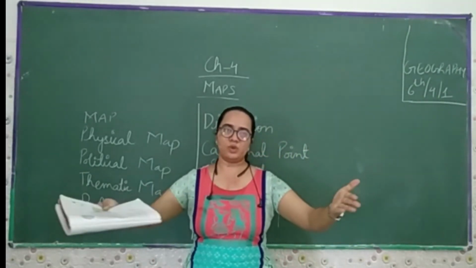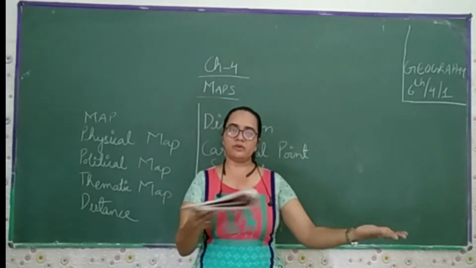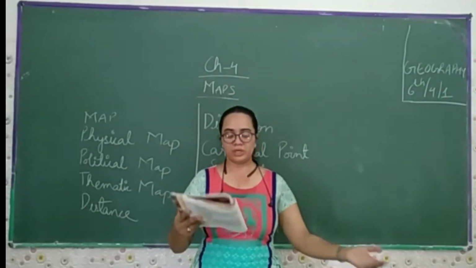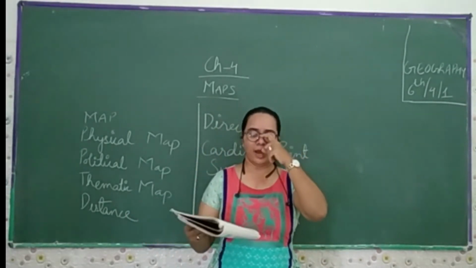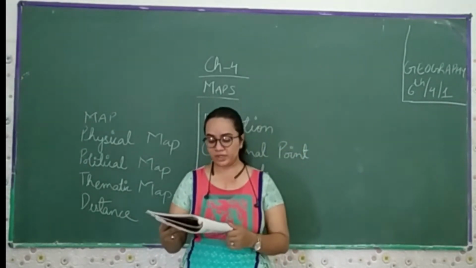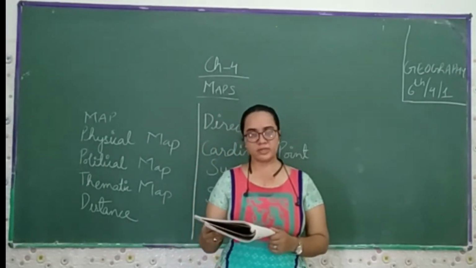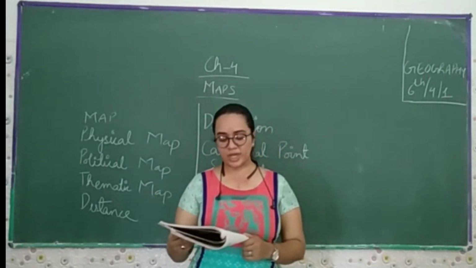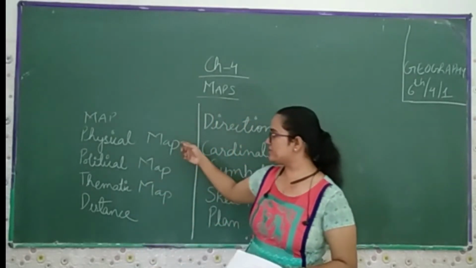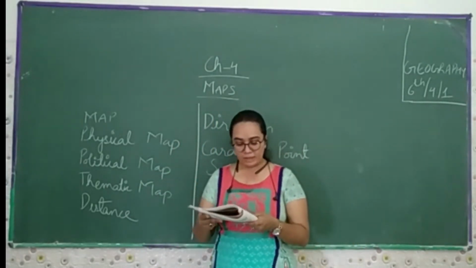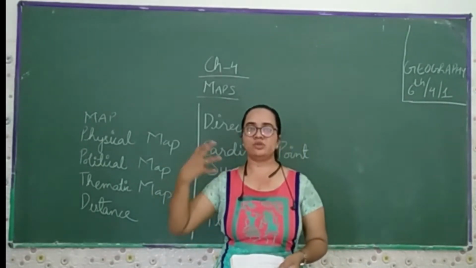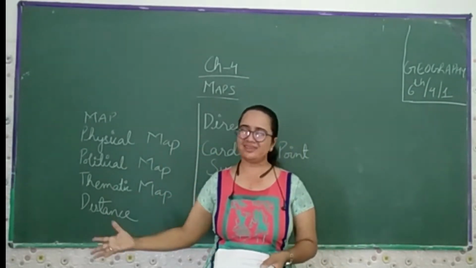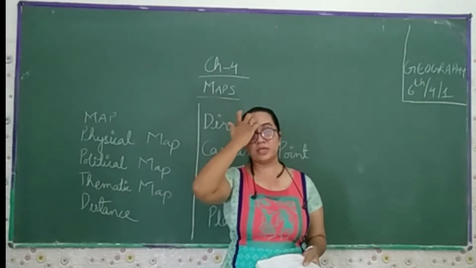It depends on what kind of place we are making on the map, or what kind of sketch or drawing we are making on the particular page. When all the maps come together, we make the atlas, which you have already learned in class 5. Maps may provide more information than a globe. There are different types, and some of them are described below. We start with the physical map. A map showing natural features such as mountains, plateaus, rivers, agriculture and forests is called a physical map.